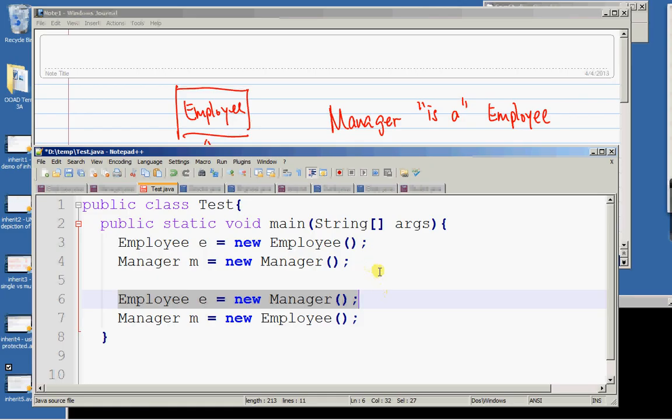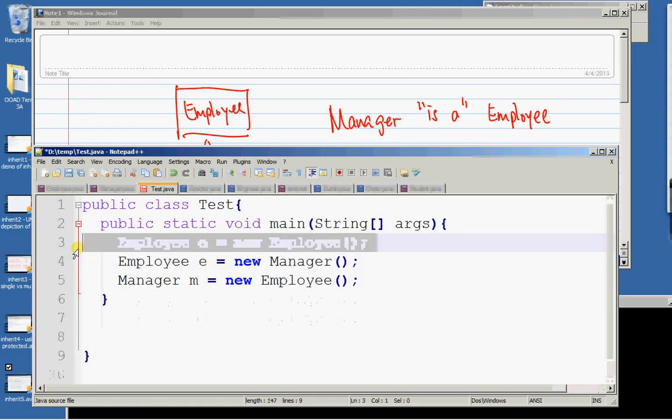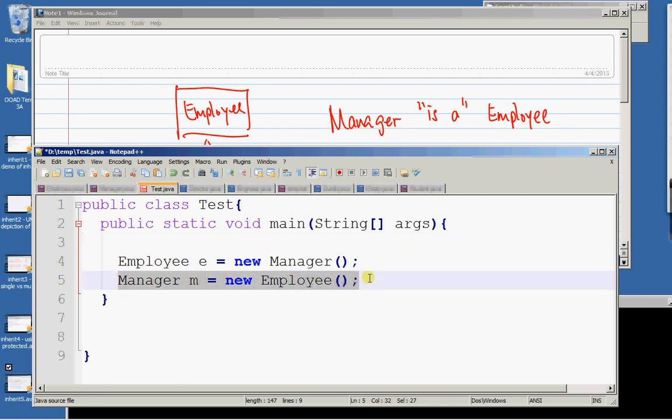Okay, in this case, it won't compile because E is declared twice. Okay, this will compile. Now, what about line 5? M has been declared as a variable of type Manager, which means that it can only store the address of a Manager object. But what is actually created? An Employee object.